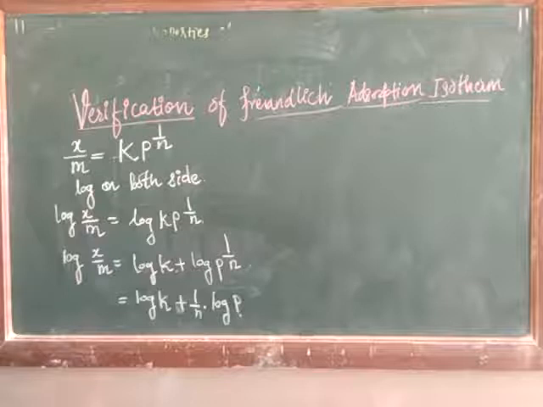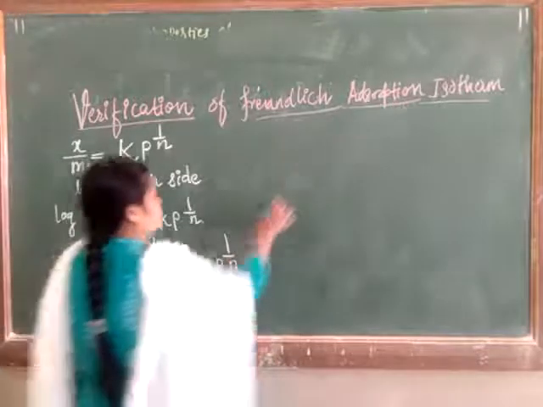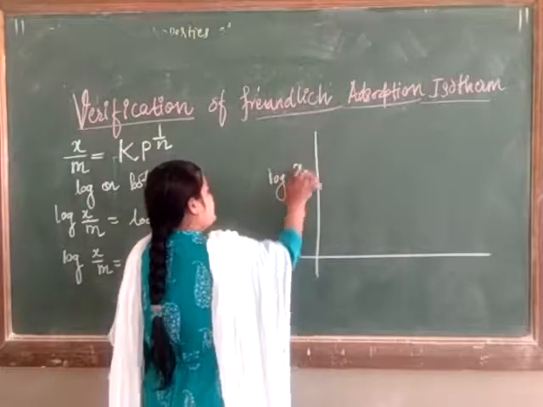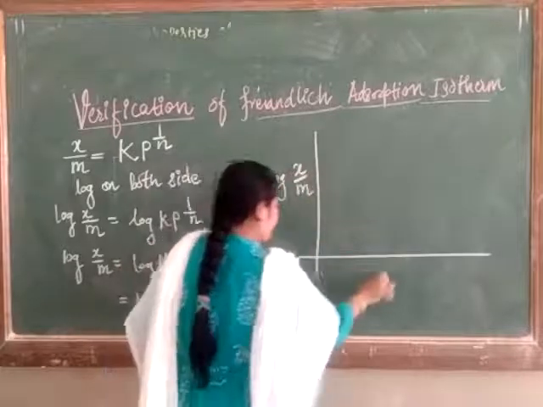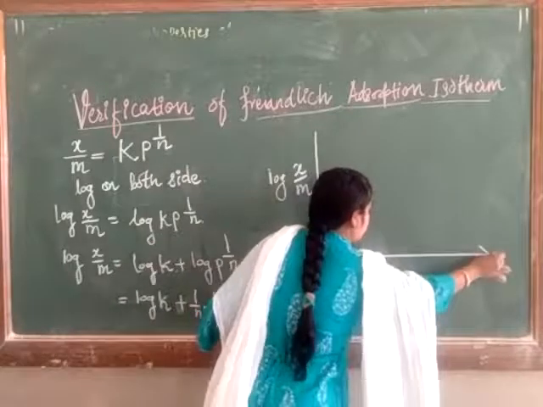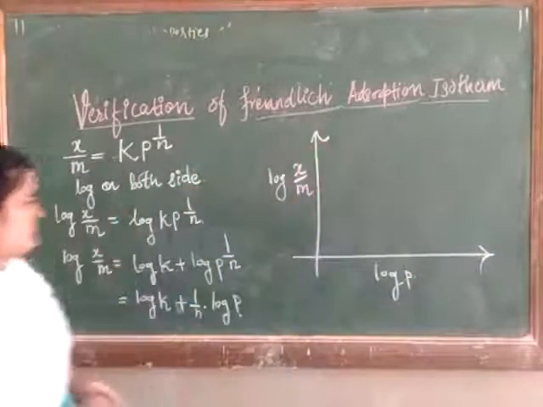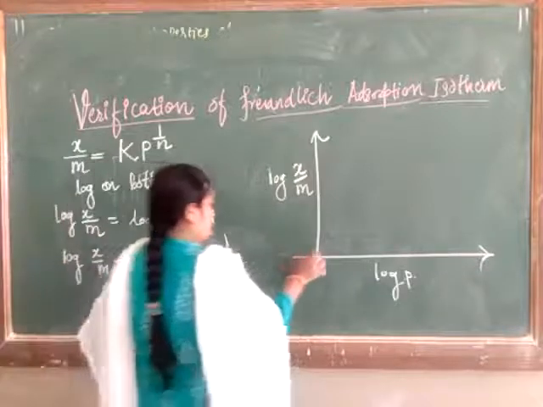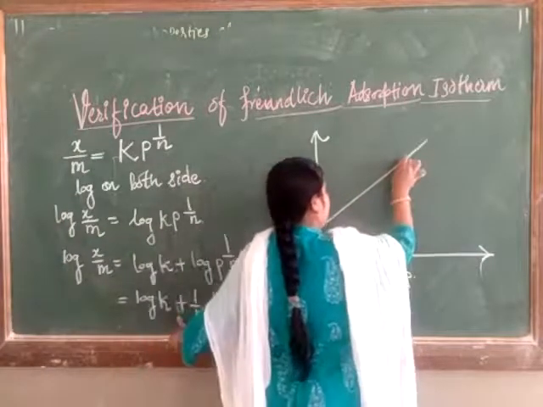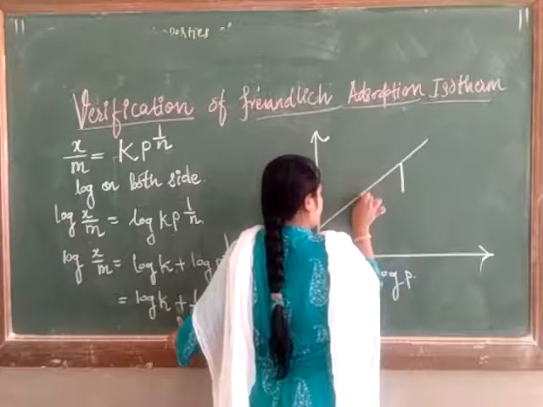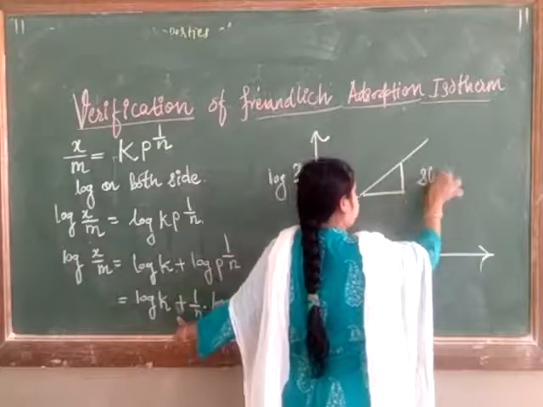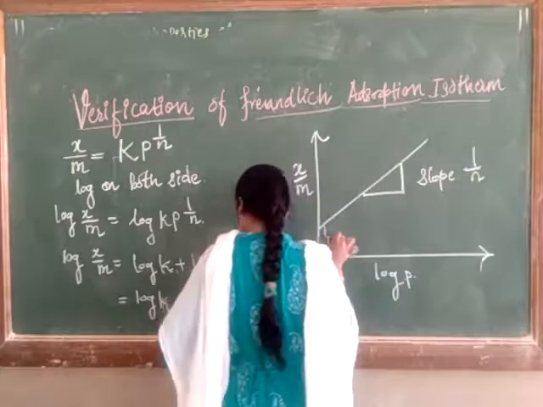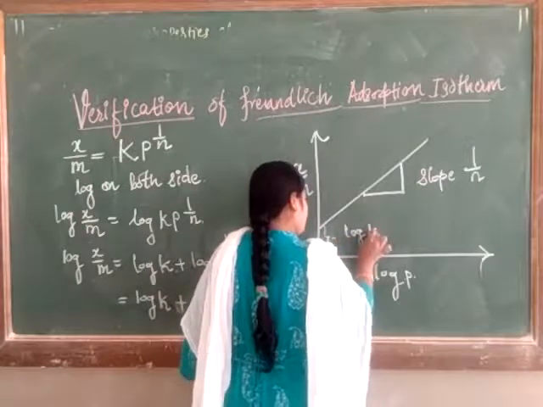When you apply this equation to the graph, with log of x upon m and log of p, this is the slope, which is 1 upon n, and this is the intercept, which is log k.